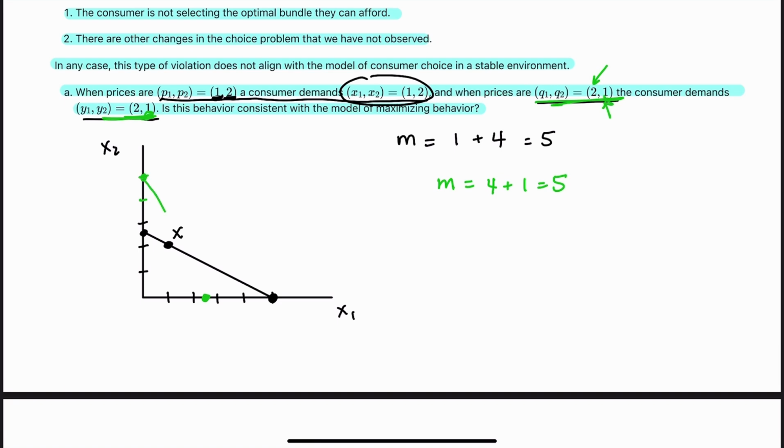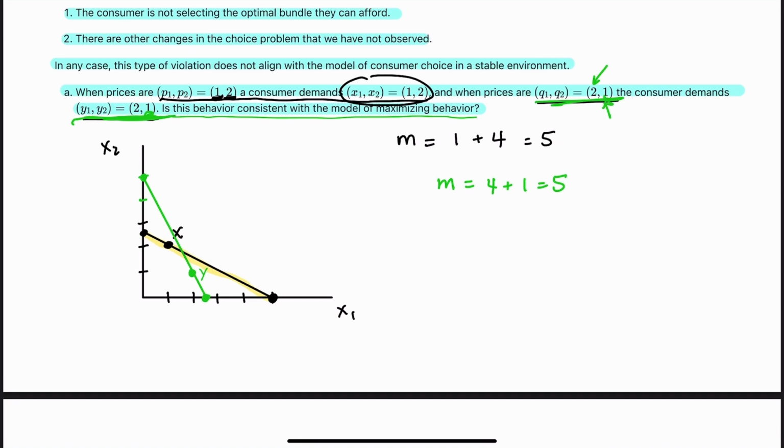Connect the dots to form the budget line, and that's where we're at. And then the consumer demands 2, 1, 2, and 1. So that is point Y. Label that Y. So we want to check WARP. Is this behavior consistent with a model of maximizing behavior? So let's start with the X budget line over here where we chose X.